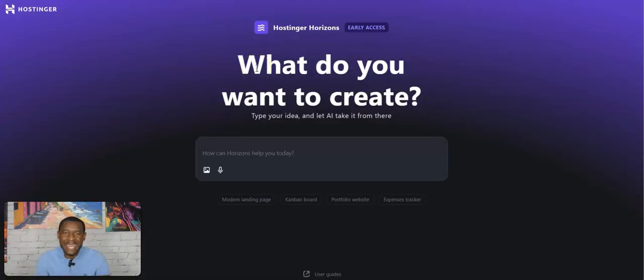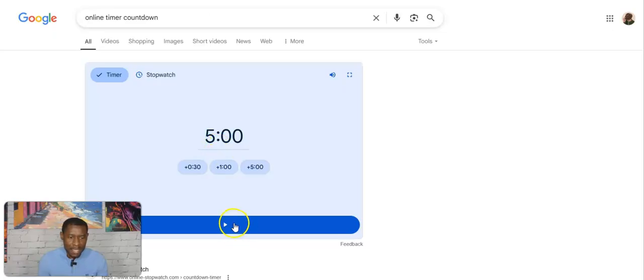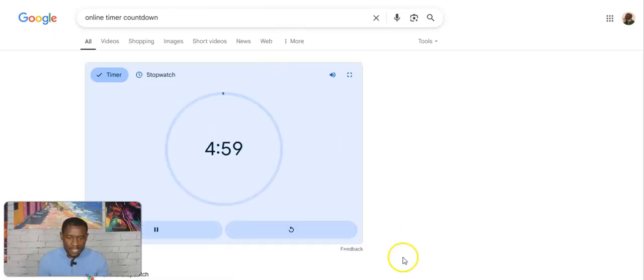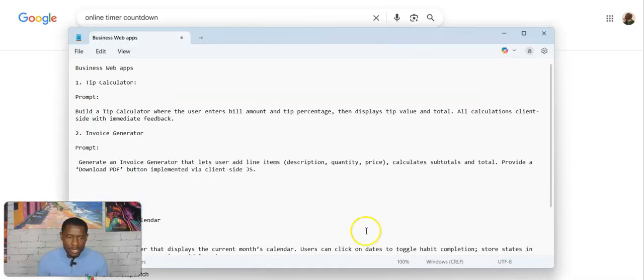So we're using AI today to create web apps in under 5 minutes. This is what you call vibe coding. I'm going to start the clock. So let me start the timer. So here we go, we have 5 minutes exactly. Because I already have my prompts written, we're going to start with a business web app.